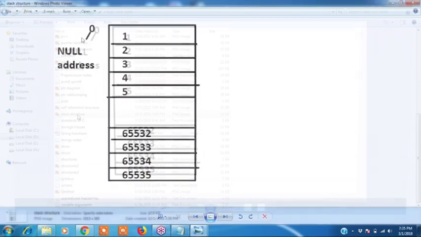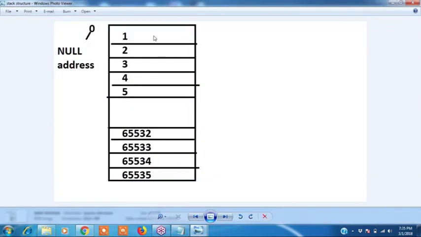See, the stack structure will be like this. 65,535 bytes will be there. A byte address starts from 1, 2, 3. There is no 0 byte, but the 0 address is called the null address. 1, 2, 3, 4, 5 up to 65,535. This is the stack diagram. 0 is called the null address.